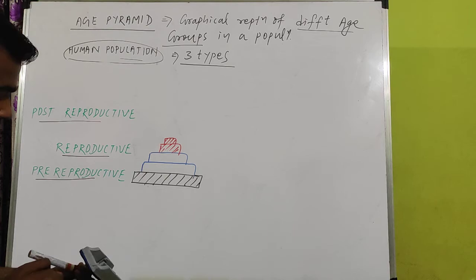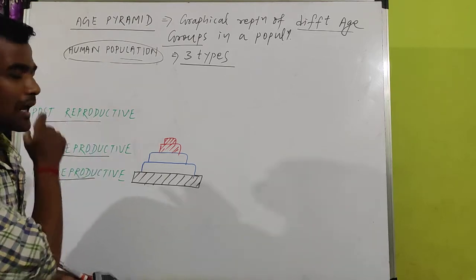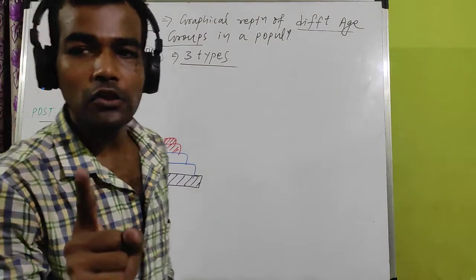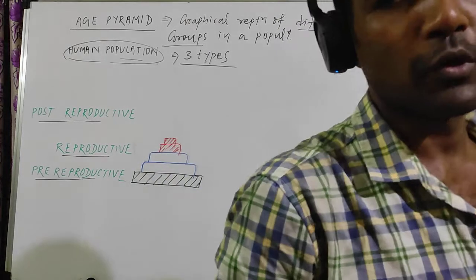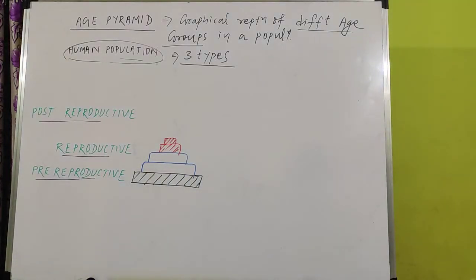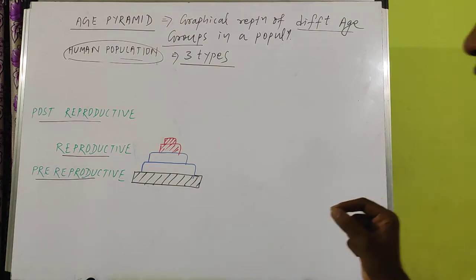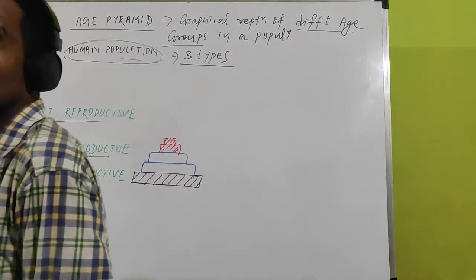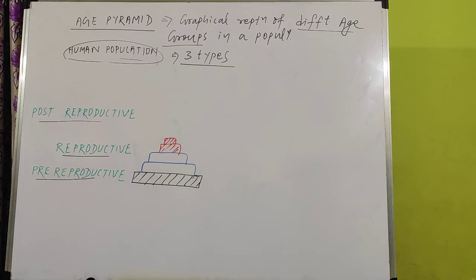Now, looking at this graph, you can predict the growth status of the population. What is the future of this population? You can predict it.